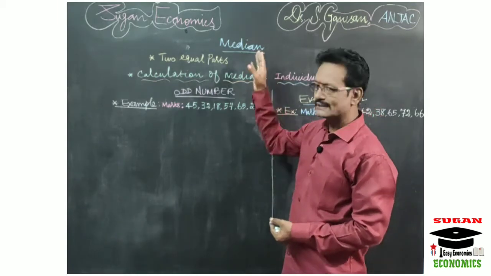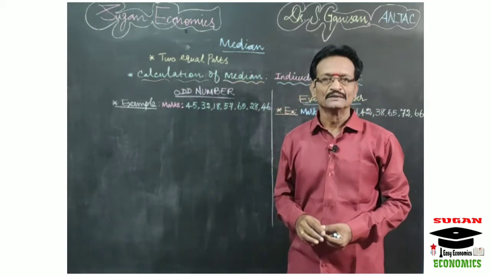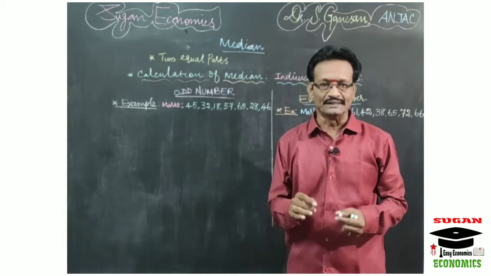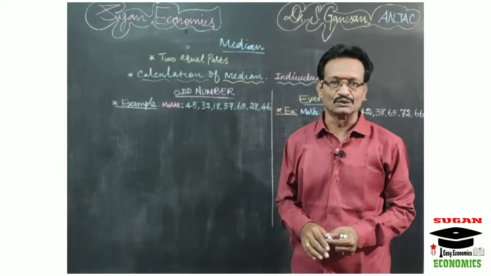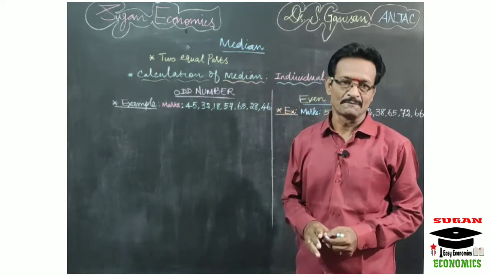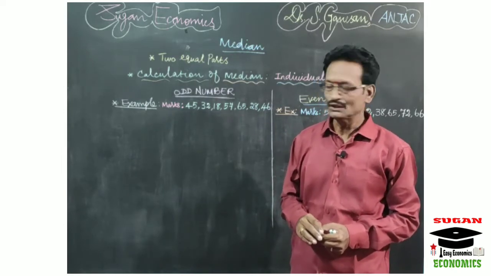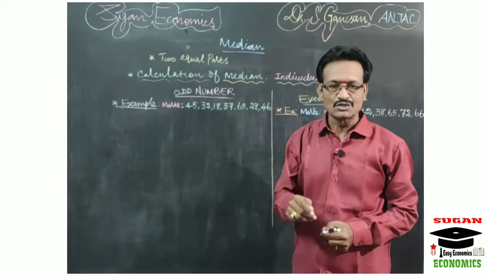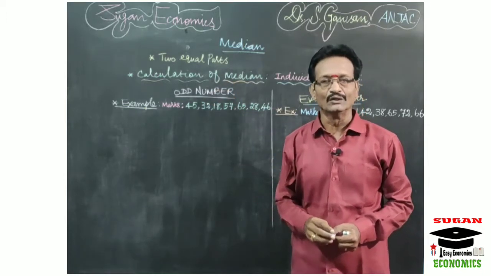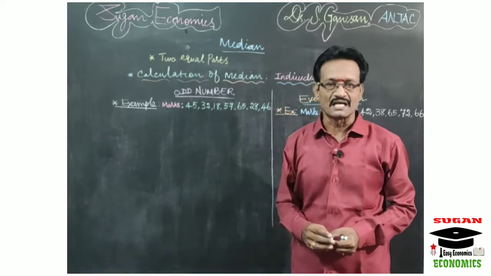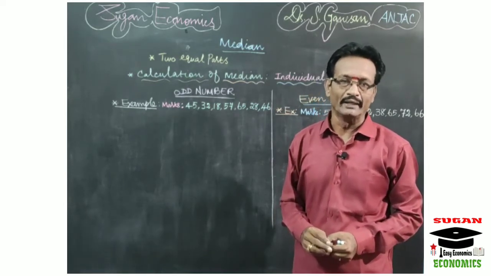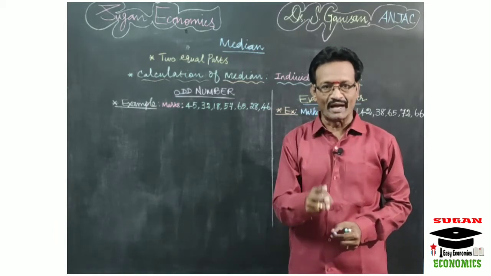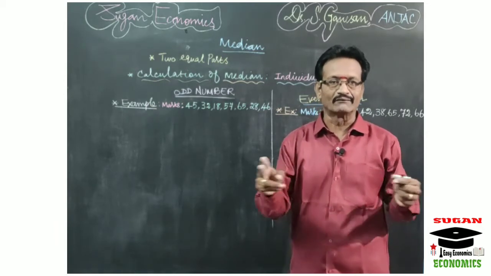So first you can understand what we mean by median. Simply remember, median is a value which divides the given series into two equal parts. One part consists of the values which are lesser than the median value, and the other part consists of the values which are greater than the median value. Are you clear? So median is a value which divides the series into two equal parts.